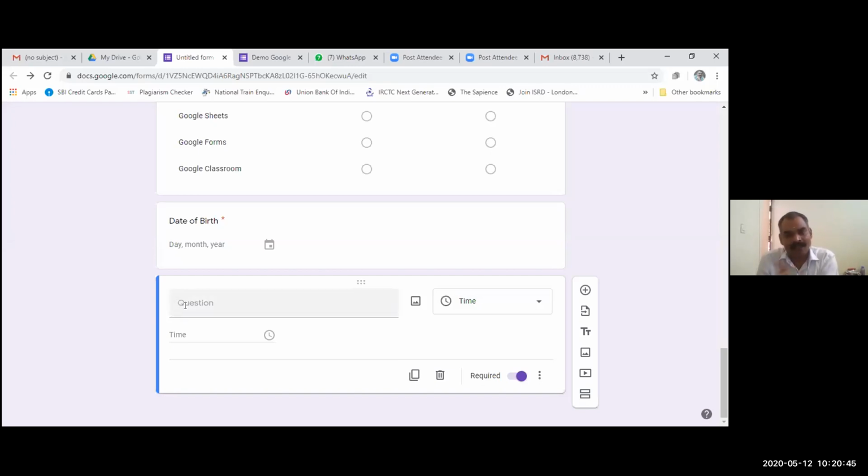The organizers are organizing this workshop from 9:30 to 12:30. So there is an option to gather information from the upcoming participants about which time they want to attend the workshop.